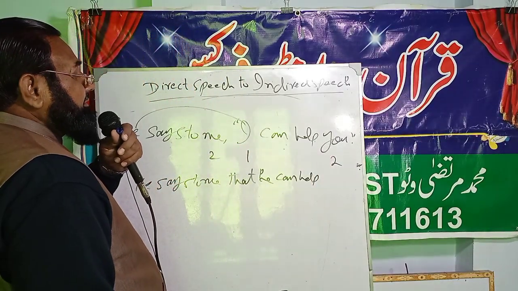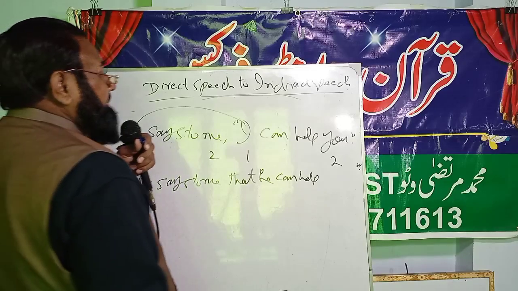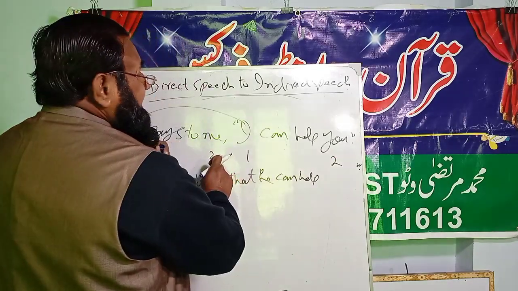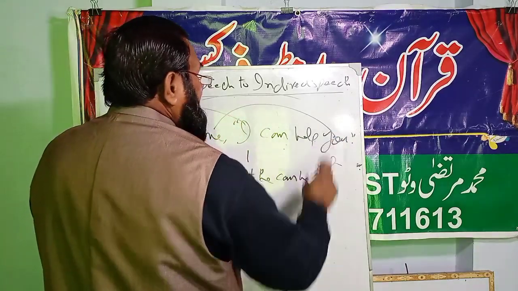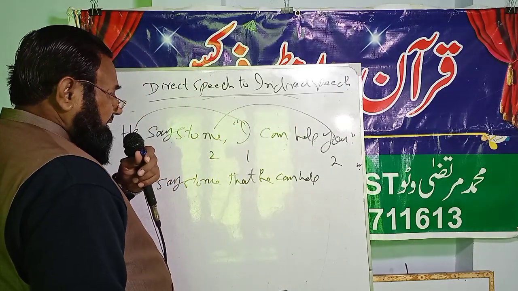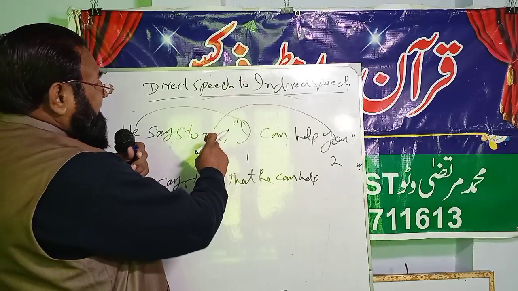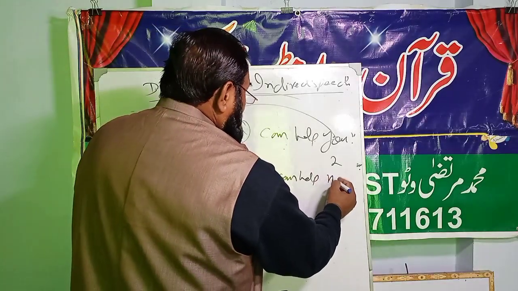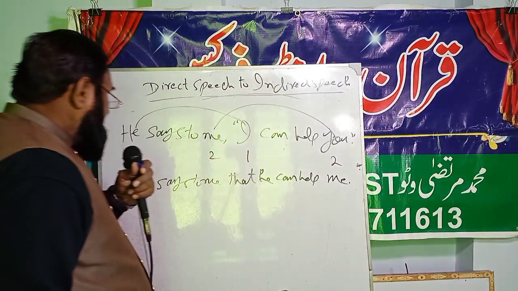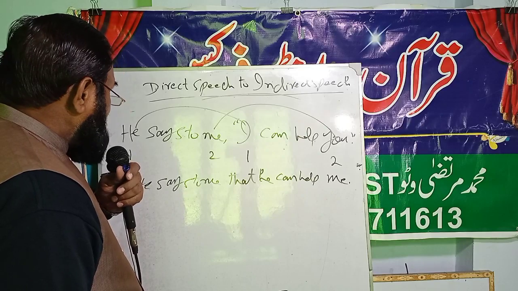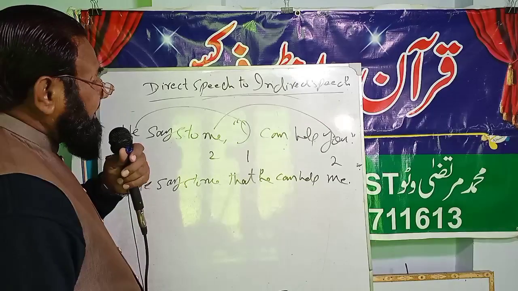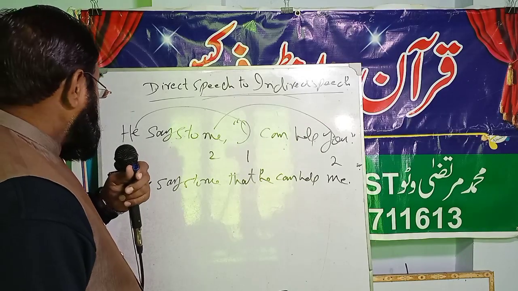Now "you" is the second person. Second person, number 2, will be changed according to number 2. So "you" is the objective case, and the objective case of me is also me. So, he says to me, "I can help you." This sentence can be changed: he says to me that he can help me.